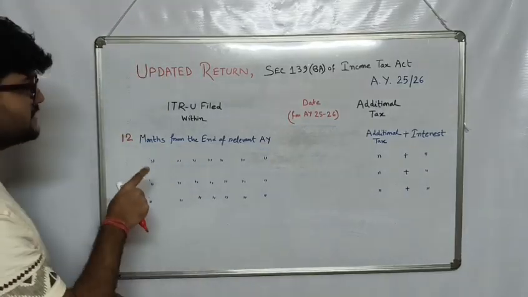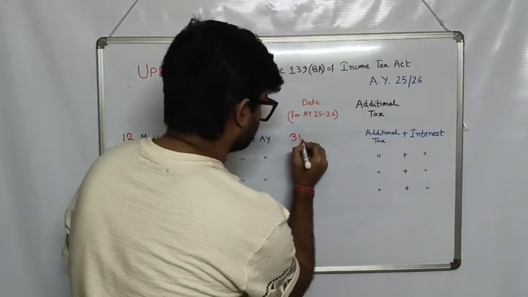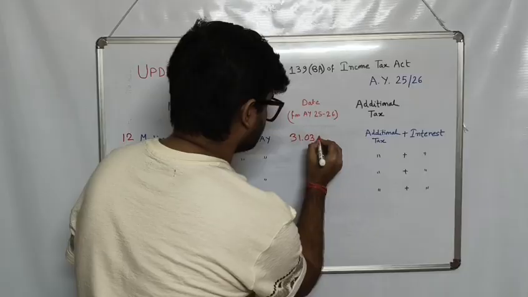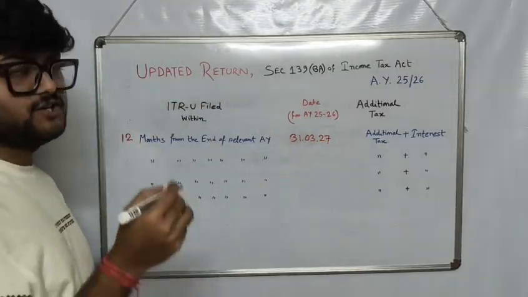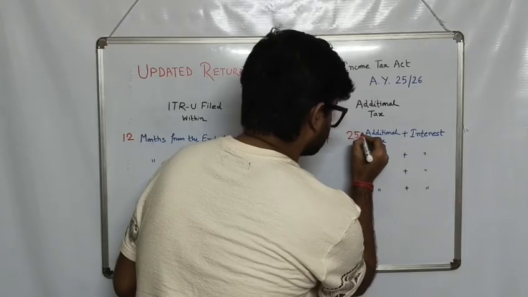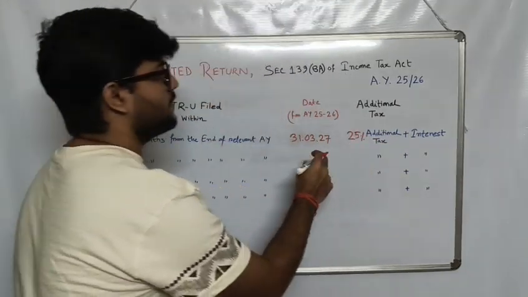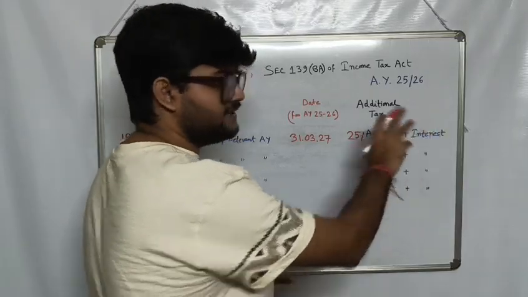So 12 months from that date would be 31st of March 2027, and the additional tax we need to pay at that time would be 25%, along with the interest.